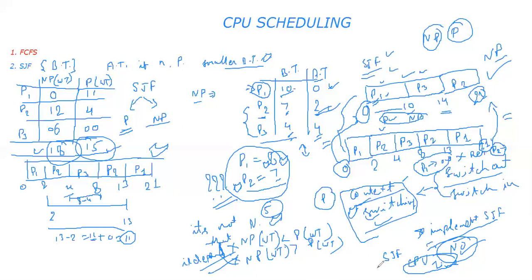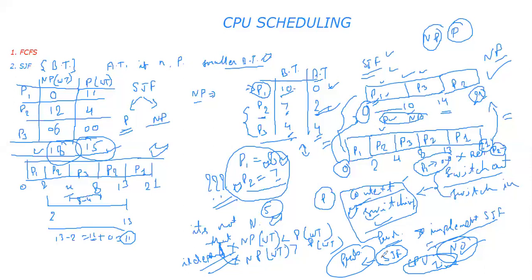However, yes, we can implement shortest job first by using probability, where I'll use a prediction technique, where I'll predict the future aspect that this process can take X amount of time.